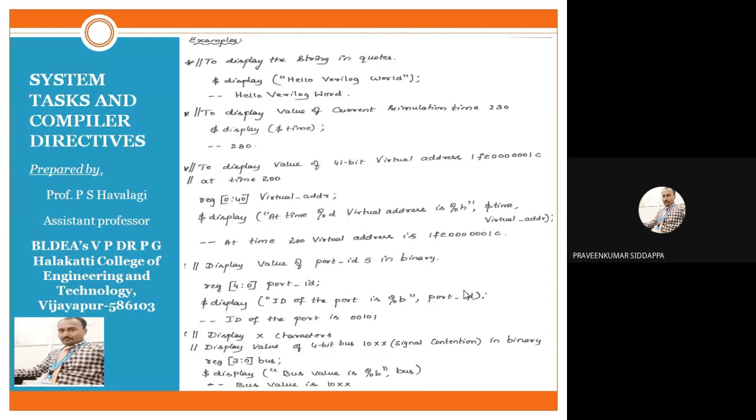So reg 4 down to 0. Why have I written 4 down to 0? For writing 5, how many bits do we require? That many bits we have to take. In the worst case, I have taken 5 bits. For writing 5, we require only 3 bits: 1 0 1. That is 5.